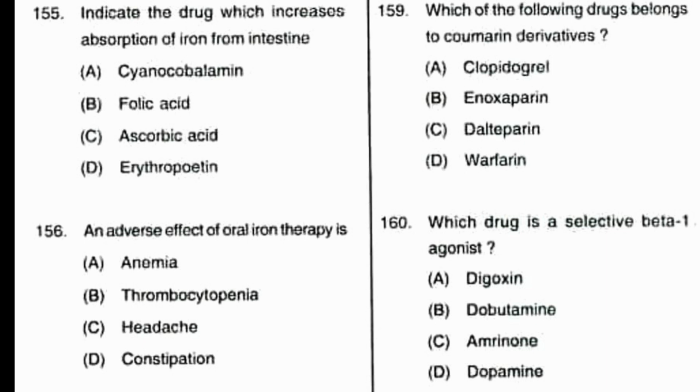Question number 160, which drug is a selective beta-1 agonist? In the following options, which drug is a selective beta-1 agonist? Option A, digoxin, B, dobutamine, C, amrinone, D, dopamine. Option B, dobutamine is the correct answer for question number 160. Selective beta-1 agonist is dobutamine. The next 20 questions will be discussed in the next part.